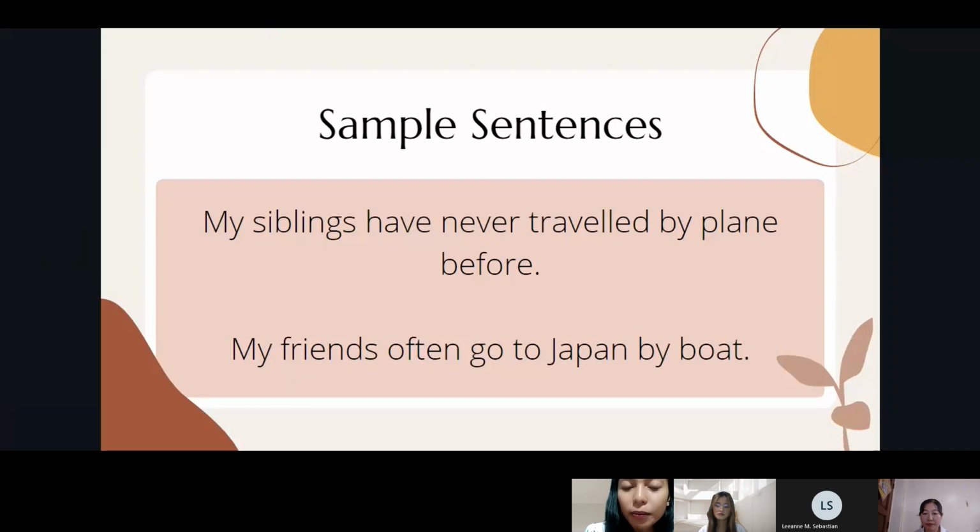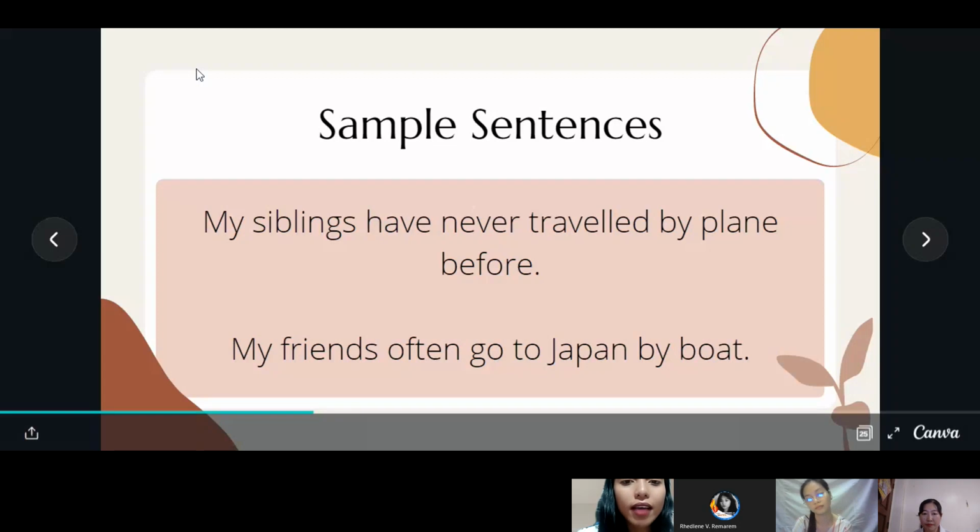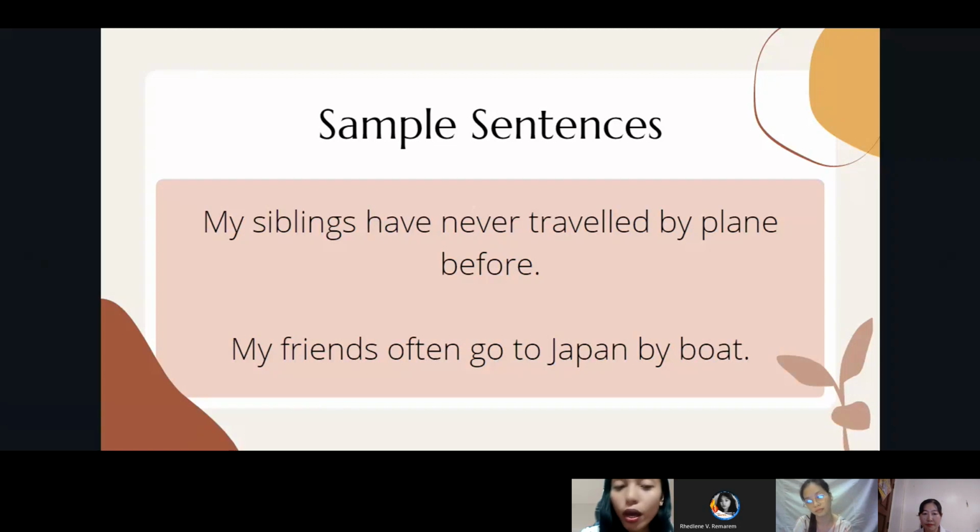The second sentence: my friends often go to Japan by boat. This sentence uses by as a means or a way of traveling. Next slide, please.